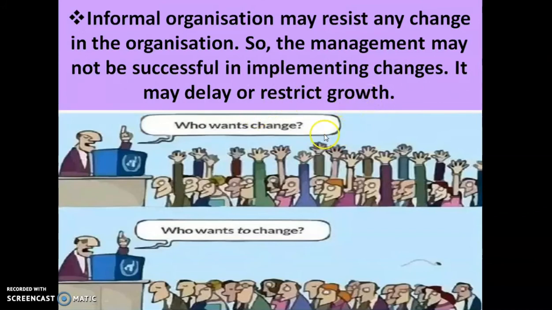So children, when we allow the growth of informal organization, it can sometimes act against the organization. If the number of informal organizations or their groups is too strong, they will resist change. Okay, so resisting the change means what?